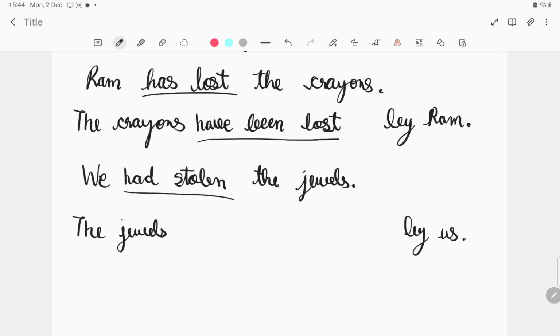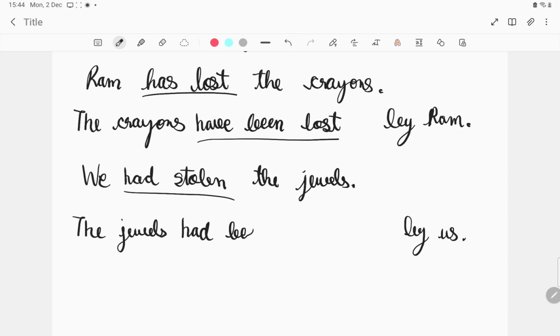So had stolen is in past perfect, and in past perfect the formation is had been plus the verb's third form. Okay, so the jewels, as they are plural, we'll write the jewels have... wait, it's had, sorry.